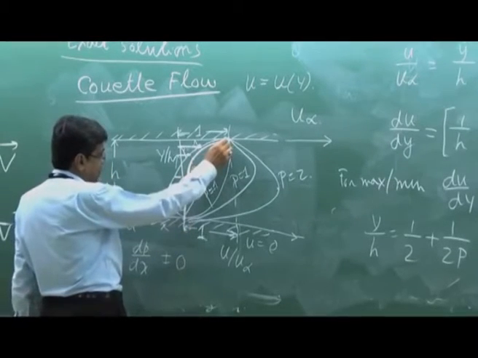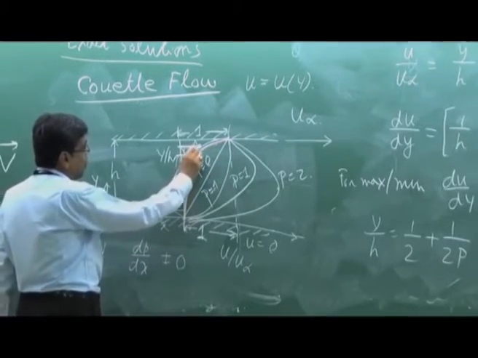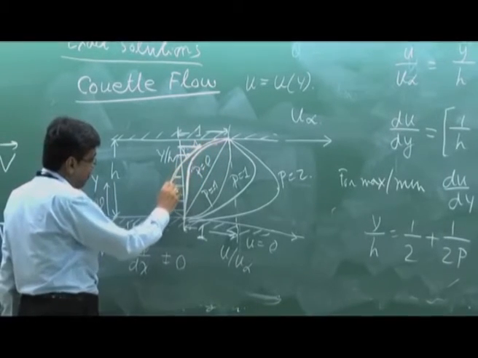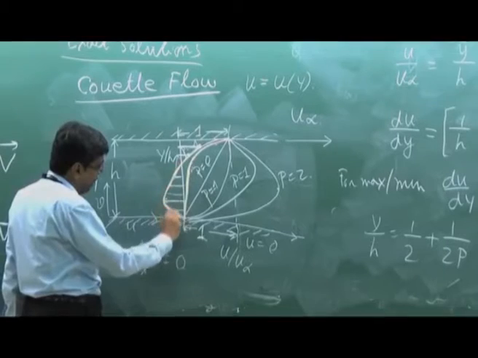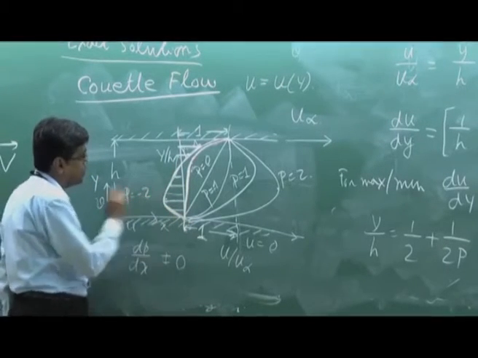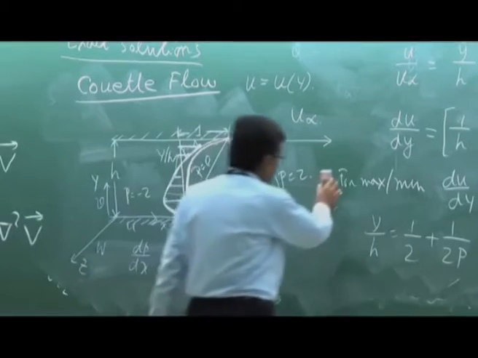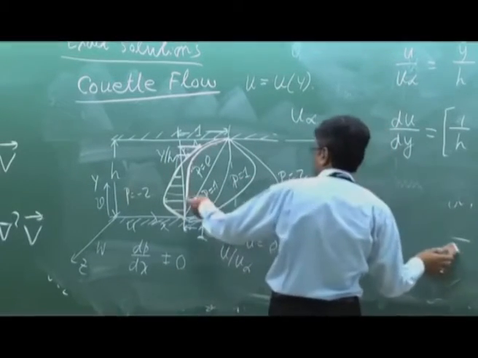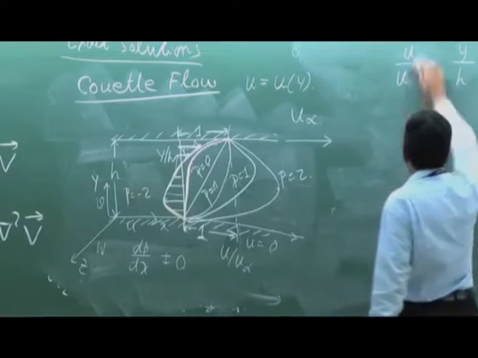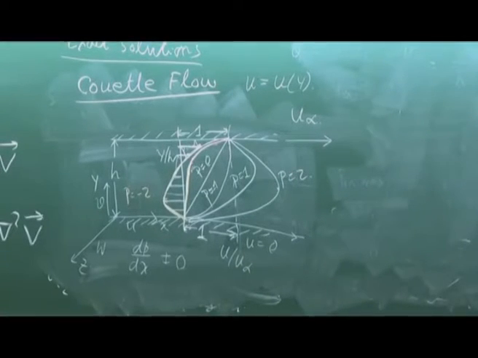This color, this is P is equal to minus 1, and this curve is for P less than minus 1. Let us consider P is equal to minus 1. This is the condition. Clear? Therefore we see a flow reversal, that means a negative direction flow near the stationary plate when the adverse pressure gradient increases in such a way that P is less than minus 1. So this is well known.